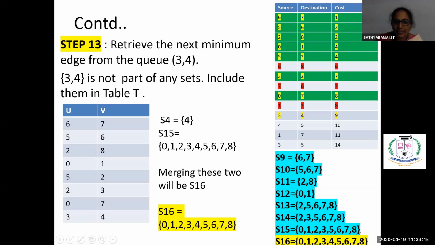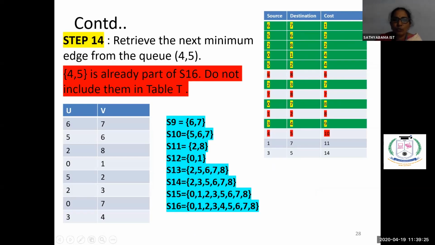So now see, this final set is having all the vertices from 0 to 8 because we had vertices from 0 to 8, right? So all the vertices are now included in the solution. Now come to the next one. 4, 5 is there. So we see whether 4, 5 is there in the single set. Yes, 4, 5 is there. So if you include this, it will create a cycle. We are not including in the solution.